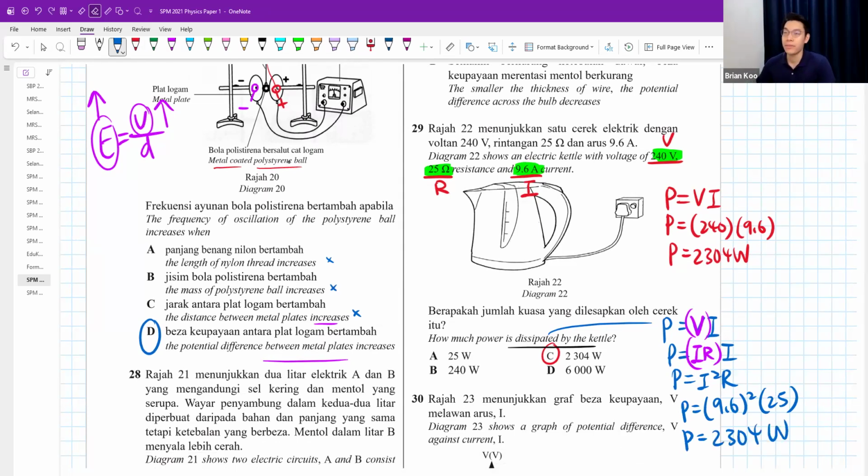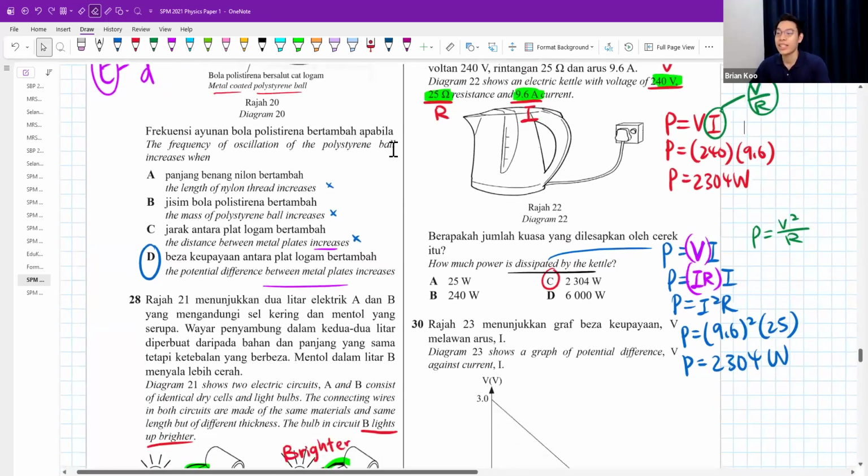Okay. Another version that you can try also is P equals to V squared over R. Where did this come from? This came from replacing current, which by the way is the same as V divided by R. So you write current as V over R, then you're going to get V squared over R, and you try and see, I think the answer will also be similar.